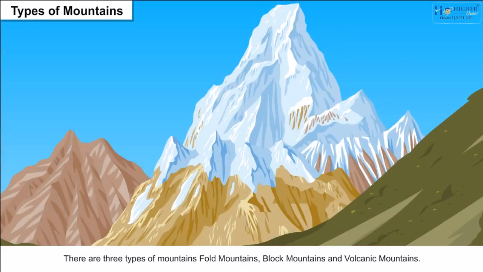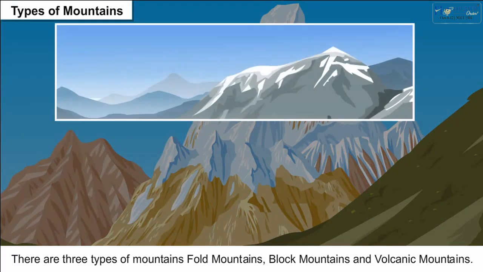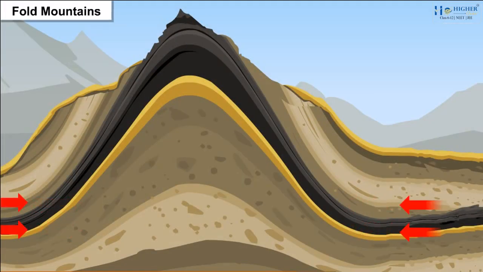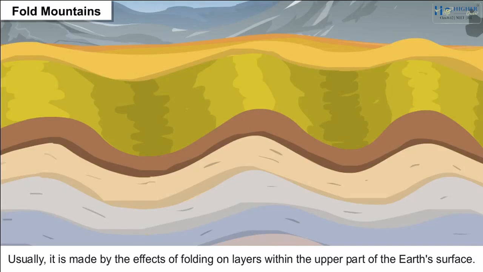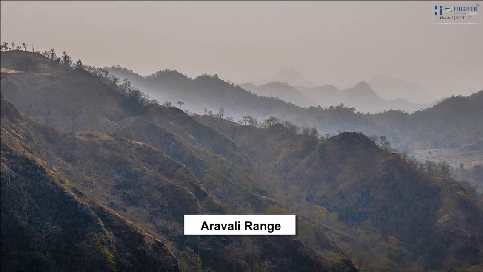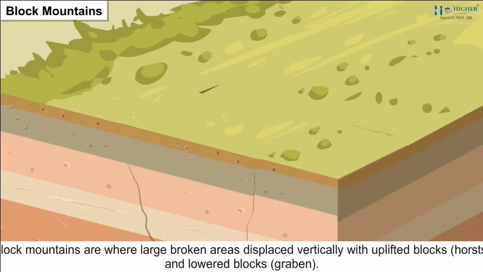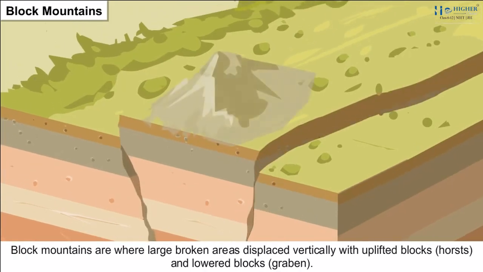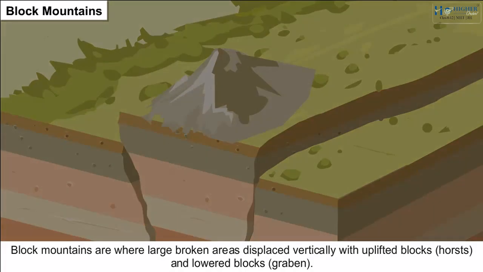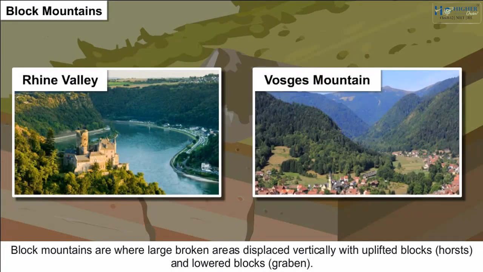Types of mountains. There are three types of mountains: fold mountains, block mountains and volcanic mountains. Fold mountains. Usually, it is made by the effects of folding on layers within the upper part of the Earth's surface. Example, the Aravalli Range in India is one of the oldest fold mountain systems in the world. Block mountains. Block mountains are where large broken areas displaced vertically with uplifted blocks or horsts and lowered blocks graben. Example, the Rhine Valley and the Vosges Mountain in Europe.